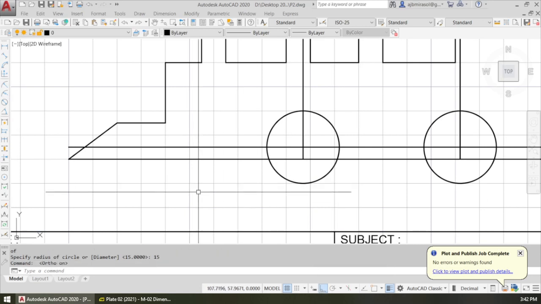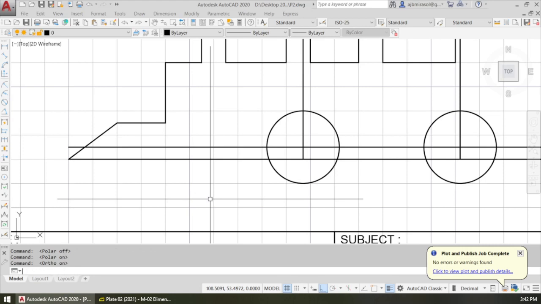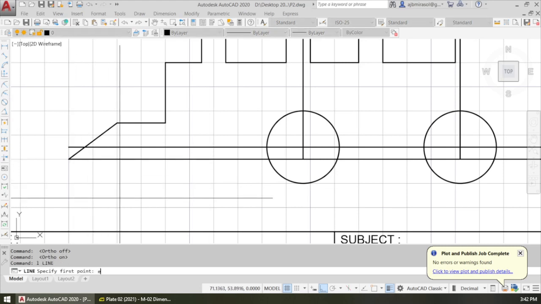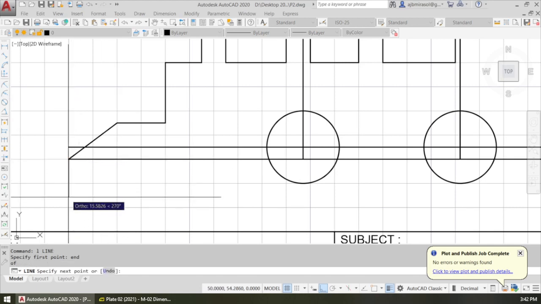Turn that on, or simply press F8 if you want. Ortho on, so F8. Okay, that's ortho on. So line from the endpoint of this line to the endpoint of that line.